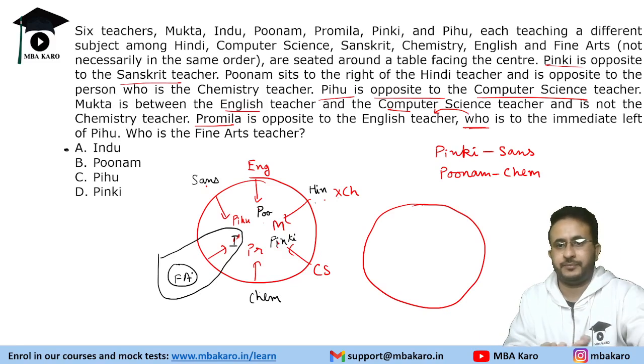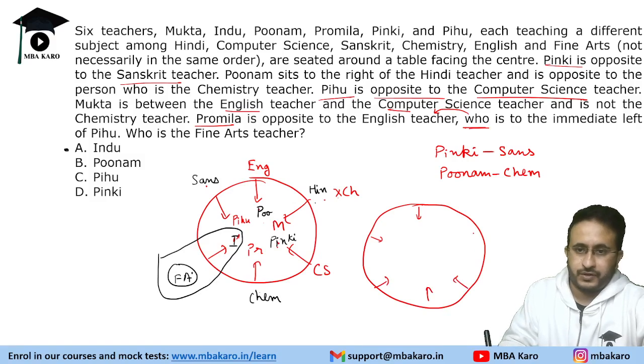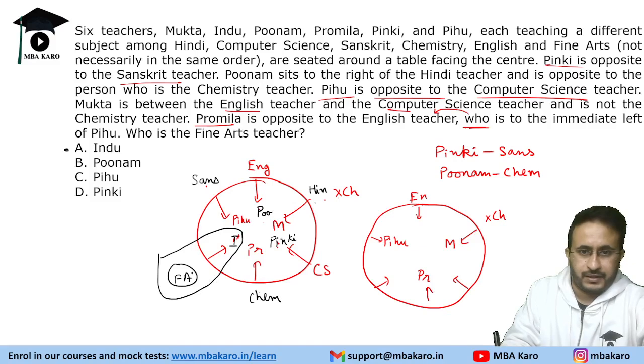So we will take the other possibility which we did not consider in the first scenario. So this is Pihu. Then a name with M, Mukta, who is not the chemistry teacher, then the English teacher and computer science teacher.